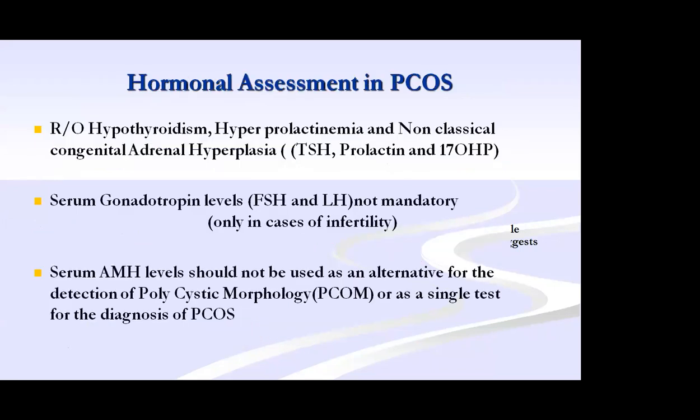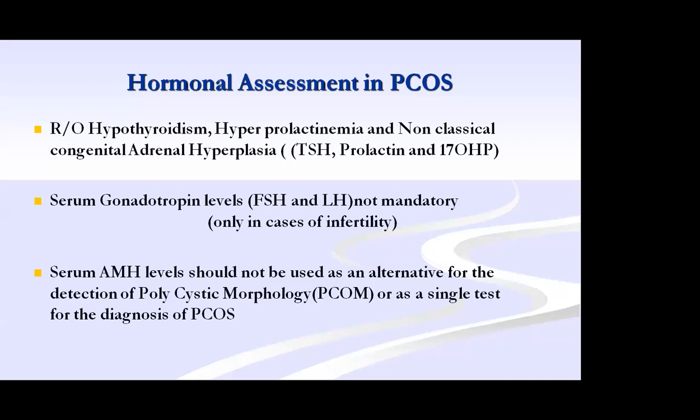If a girl comes with PCOS diagnosed by an ultrasound and her mother tells that she has PCOS, there is no need for us to do all the investigations. What investigations are to be done for a girl and which are not essential, I'll tell you now. When a patient comes with these findings, first you have to rule out hypothyroidism. The thyroid stimulating hormone, TSH, has to be done, and hypothyroidism has to be ruled out because the mechanism is more or less the same with ovulation. And again, if prolactin is increased, hyperprolactinemia, so prolactin has to be done and it has to be ruled out.